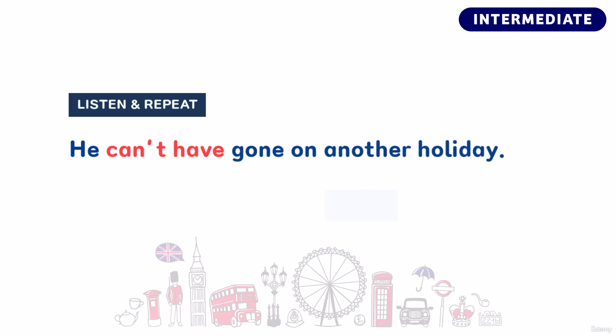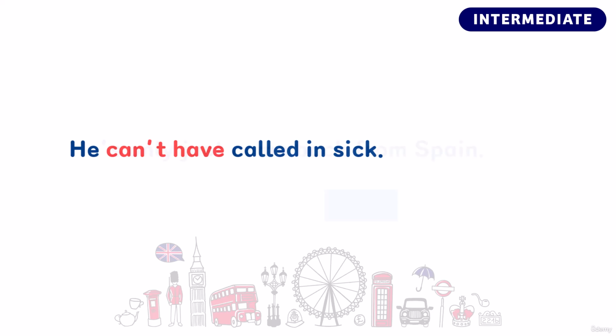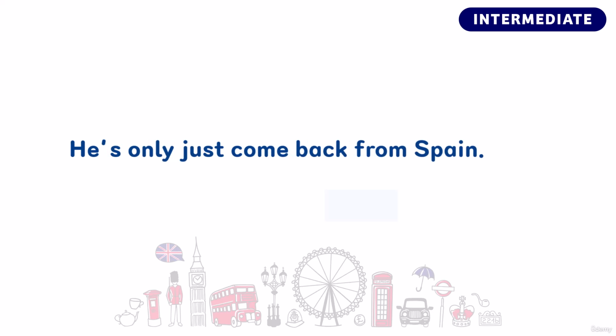He can't have gone on another holiday. He can't have called in sick. Great job, well done.